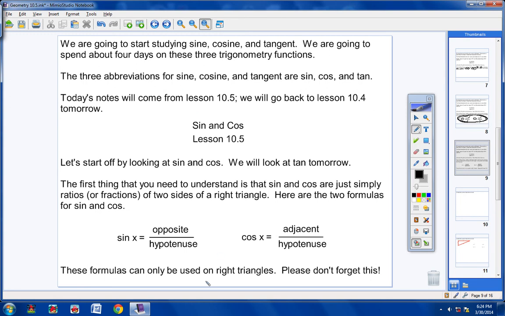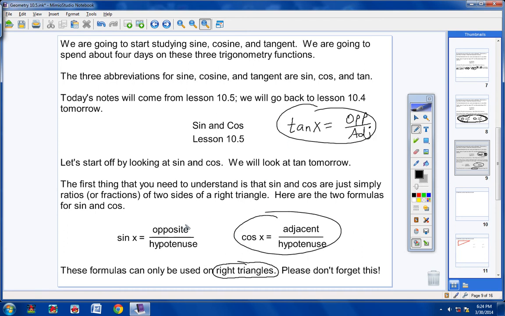Now let's continue on. These formulas can only be used on right triangles. Please don't forget that. These formulas right here, and tomorrow when we study tangent of a given angle, you're going to learn the formula for tangent, and don't write this down right now, is opposite over adjacent. And tangent and cosine and sine can only be used on right triangles. Please don't forget this. These trig functions can only be used on right triangles.